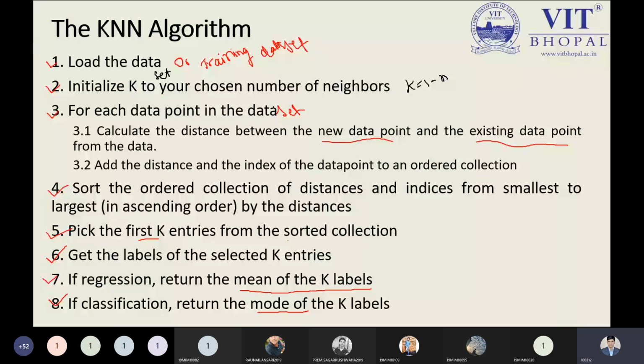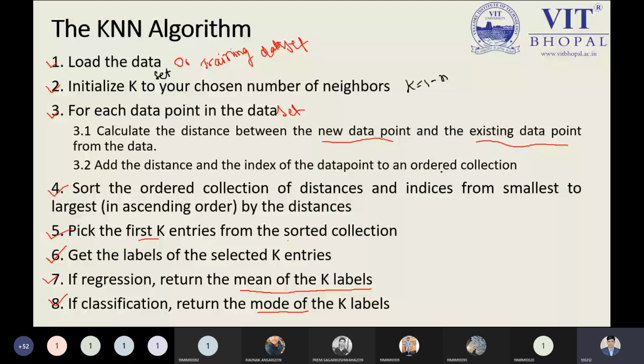So for each data point in the data set, first we need to calculate the distance, and this distance will be represented by the Euclidean distance between the new data point and the existing data points from the data set, and add the distance and index of the data point to an ordered collection. The values we get from the distance, we need to keep in some variables. In programming, we can store the values in an array, just like the example I can explain.